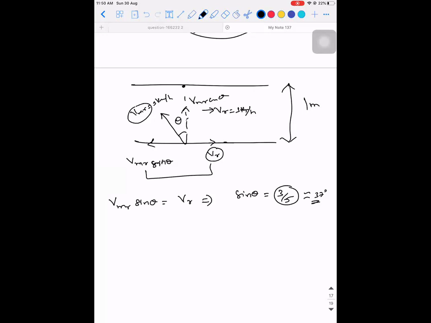If I take this as the resultant, then velocity of man with respect to river is equal to velocity of man minus velocity of river. So they're asking what is the velocity of man indirectly. So velocity of man will be equal to